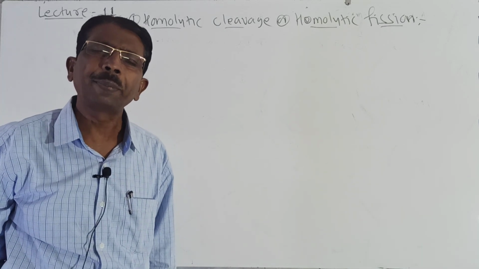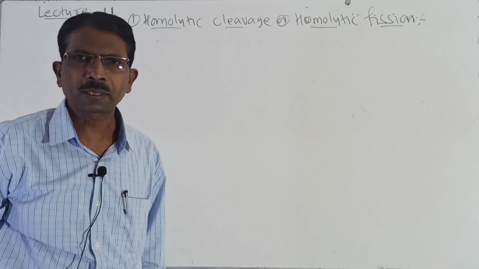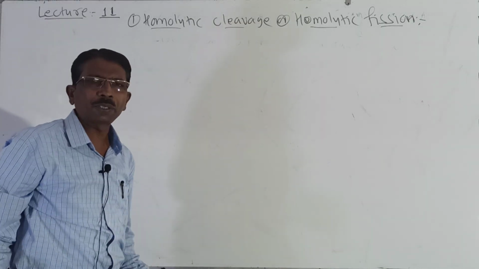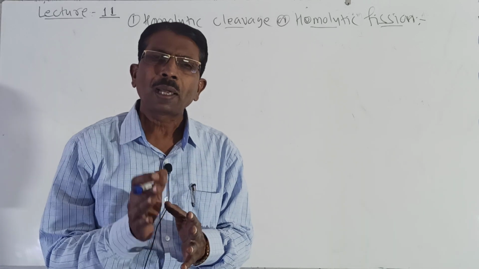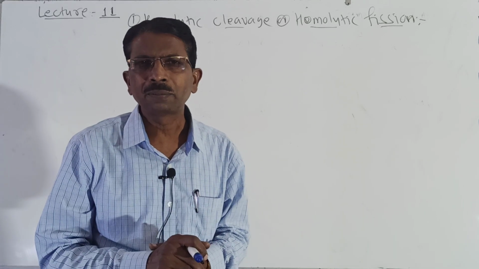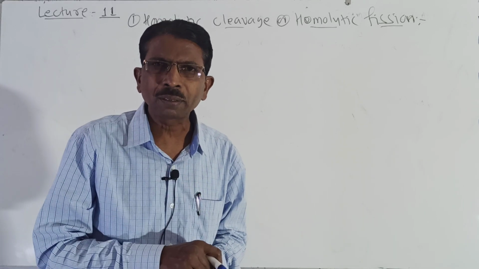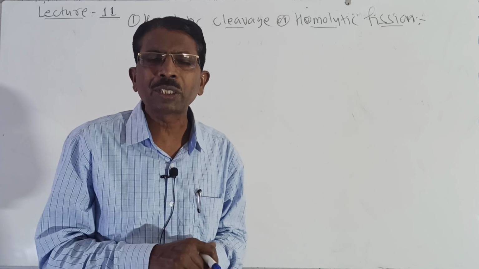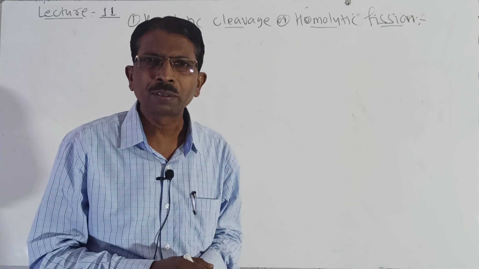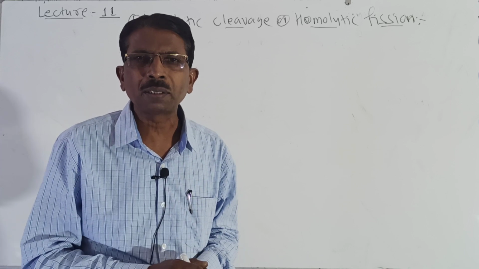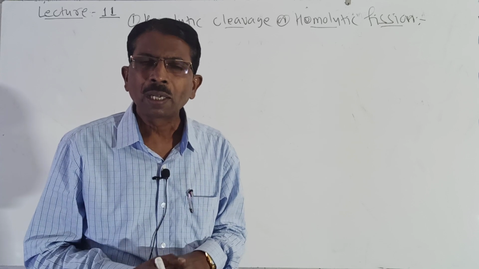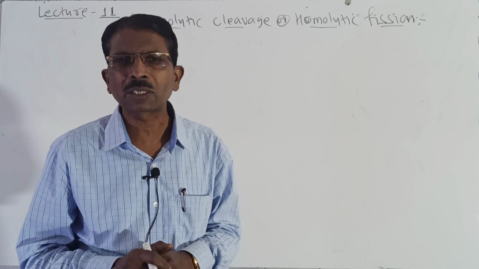Look here students, homo means same. Lytic process. So homolytic cleavage or homolytic fission means when a covalent bond breaks symmetrically in such a way that each fragment gets or retains one electron, an unpaired electron, it is called homolytic fission or homolytic cleavage. It is also called homolysis.